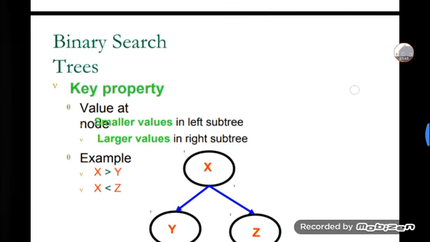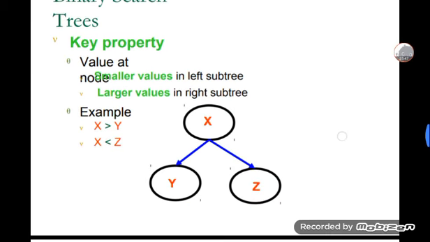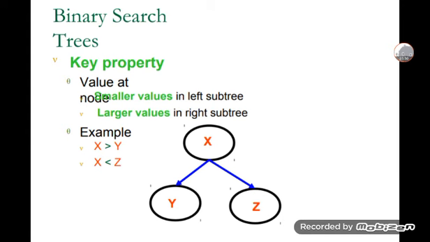And then binary search trees. The key property is: the value at a node, smaller values are in the left subtree and larger values are in the right subtree. For example, in the diagram with x, y, z: x should be greater than y, and x should be less than z. These are the properties of a binary search tree.